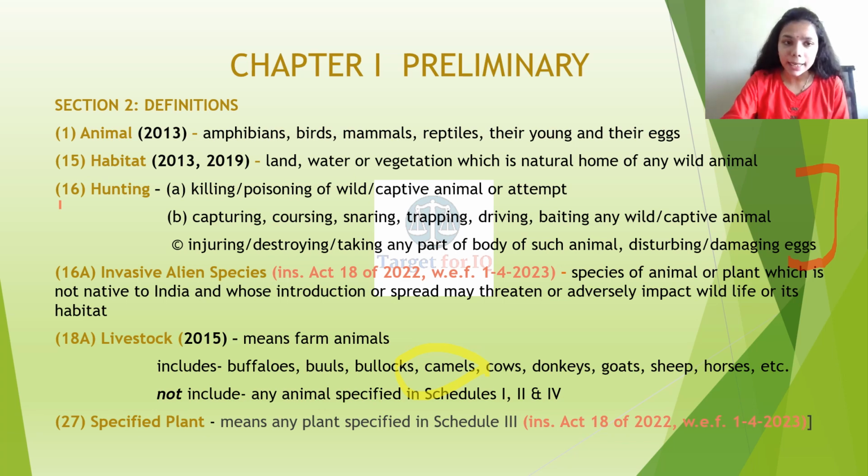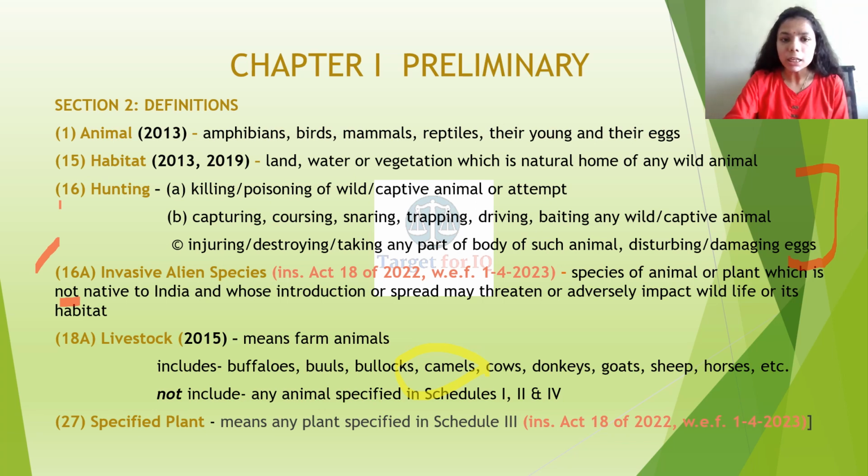Subsection 16A, very important, has been included through this amendment, and it states invasive alien species. These are species of animals or plants which are not native to India, and whose introduction or spread may threaten or adversely impact wildlife or its habitat.